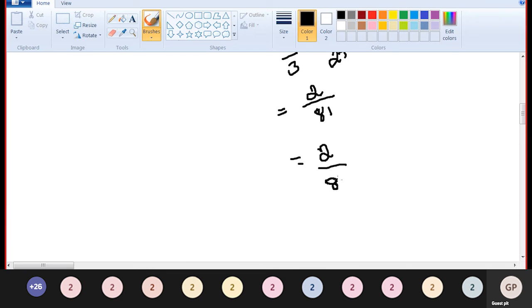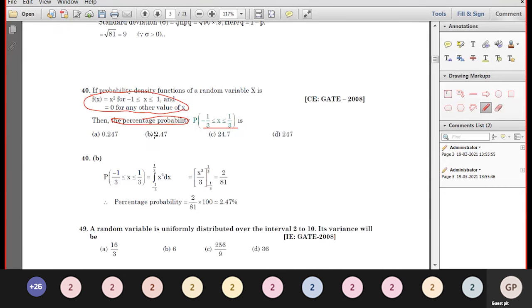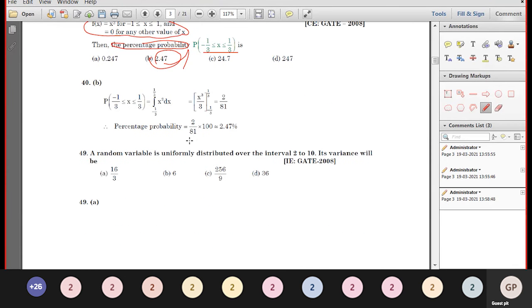So 2 by 81 into 100 percentage. So 2 divided by 81, what is the value? 2 divided by 81 is equal to 0.0246, into 100 is equal to 2.46. 2.469, so the corrected value, corrected to 2 decimal places, is 2.47. Option B is the correct answer.